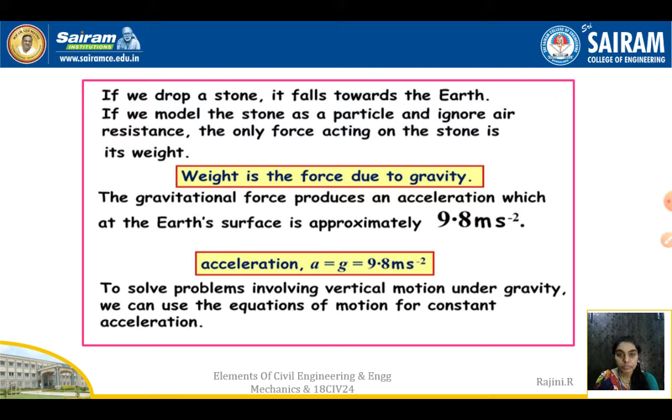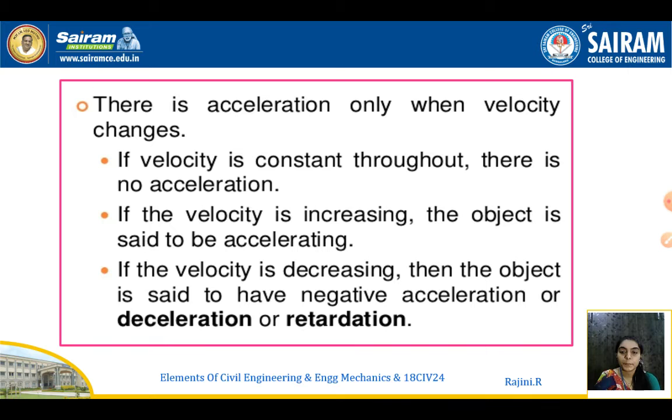Equations of motion we have discussed in the last session. So if any problem has vertical motion, the force is always attracted by gravity, so it will be minus, vertically downwards.